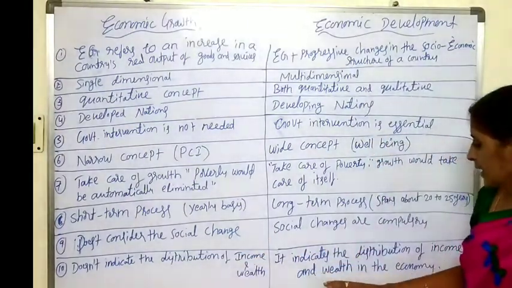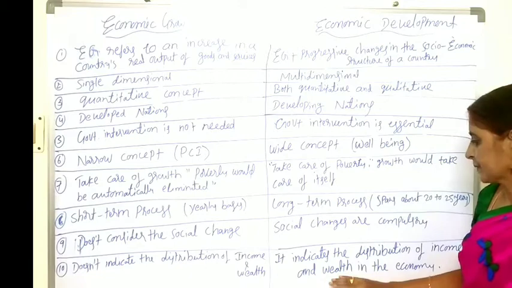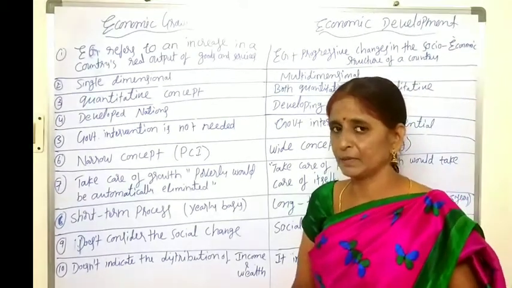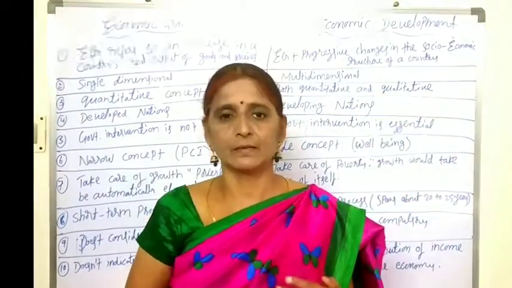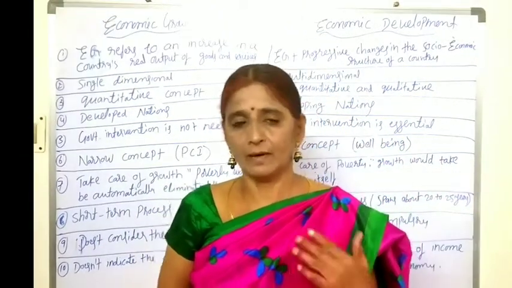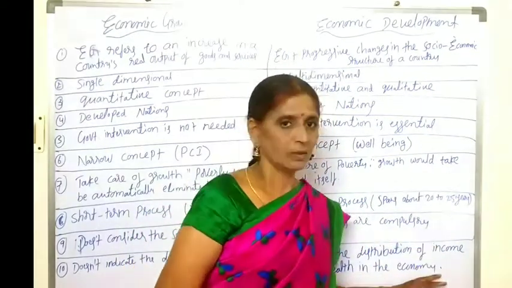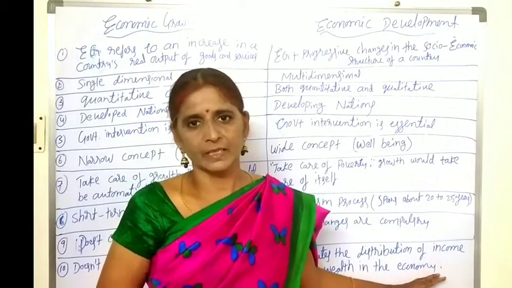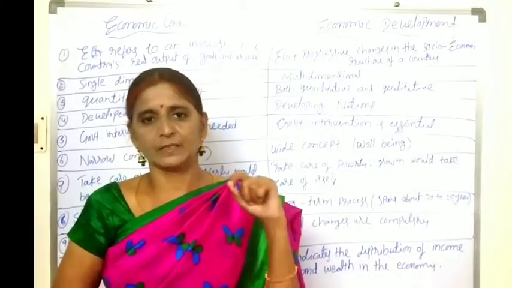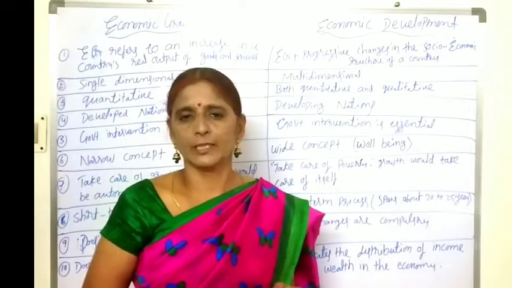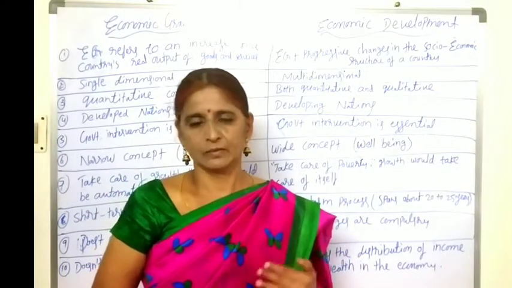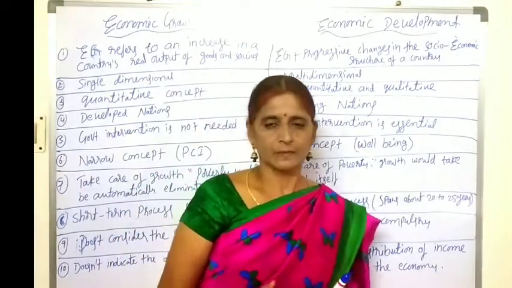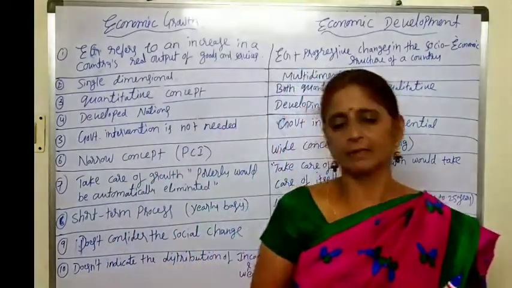But economic development indicates the distribution of income and wealth in the economy. It wants the equitable distribution of income among all the sections of the society. The cake of national income must be equally distributed among all the sections of the society to develop the economy.